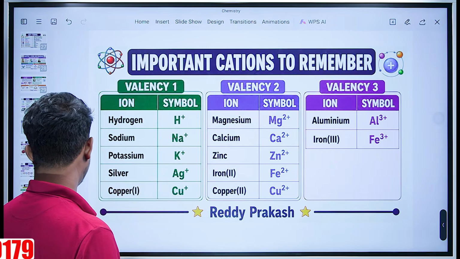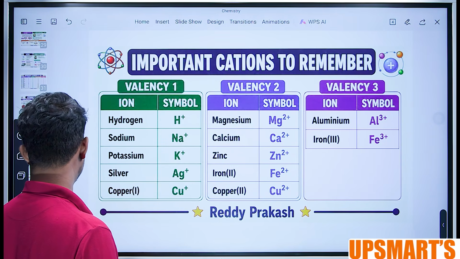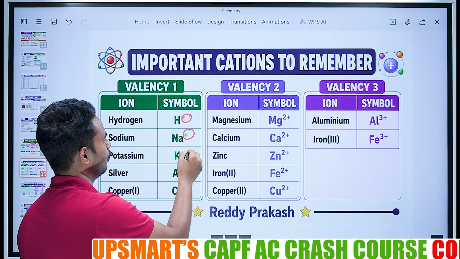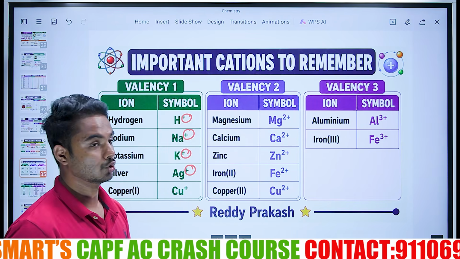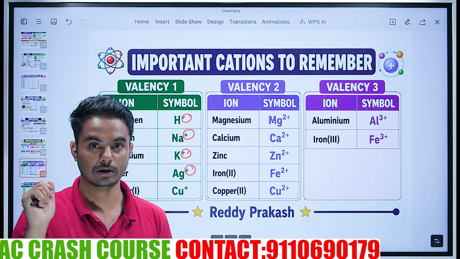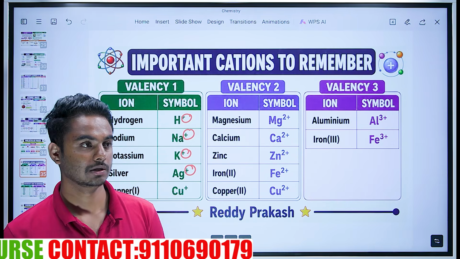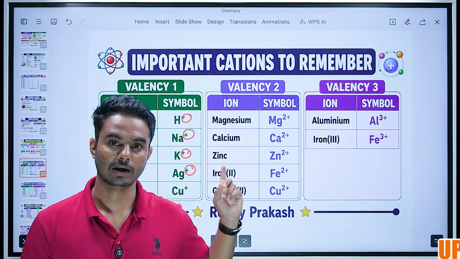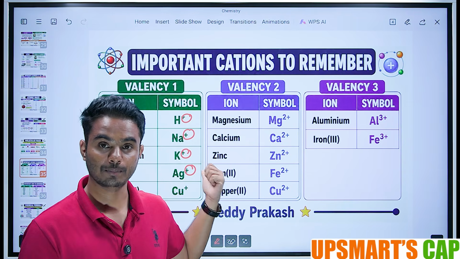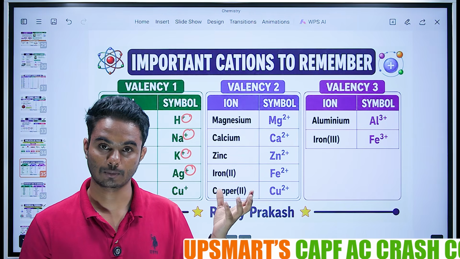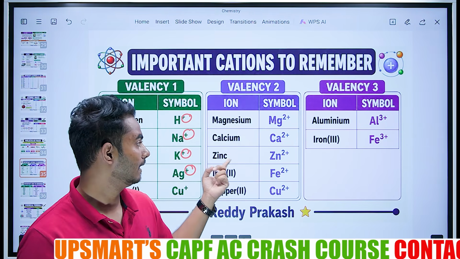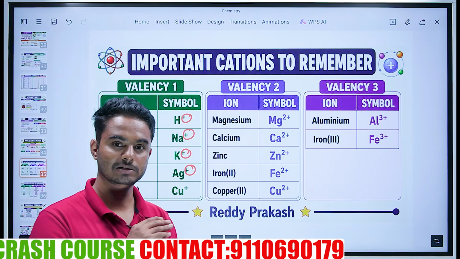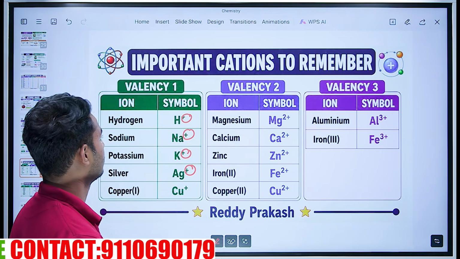Next is important cations to remember. Cations means those ions which have plus over their side, those are called cations. Those ions which have minus over their side are called anions. Then what is cathode and anode, sir? This is opposite to that. Cation will have plus, cathode will have minus. It can absorb positive particles. Anion will have negative, anode will be having positive charge. It is opposite. Okay.